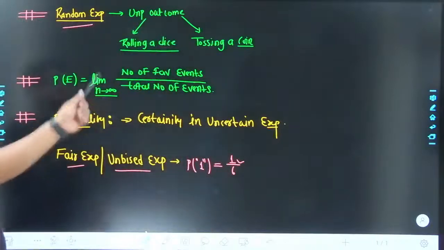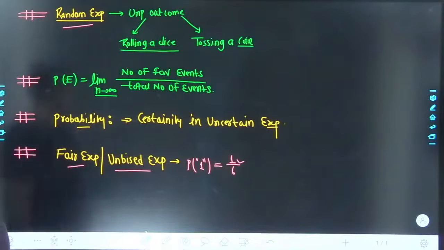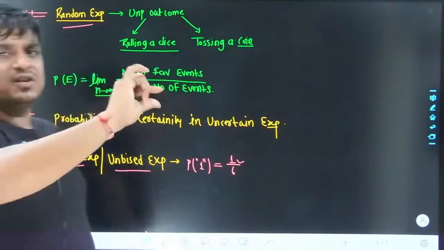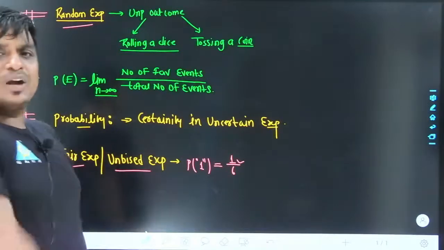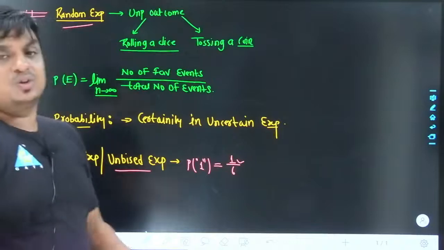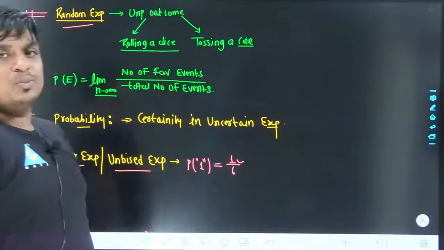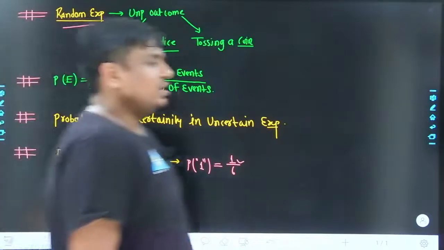Do you have a clear idea why these important terminologies are taught at the very beginning? Because in my time, whenever fair experiment, unbiased experiment or random experiment was part of a question, I used to shiver like anything, because I did not know the basic concept of probability is derived from these important terminologies. You can write something.